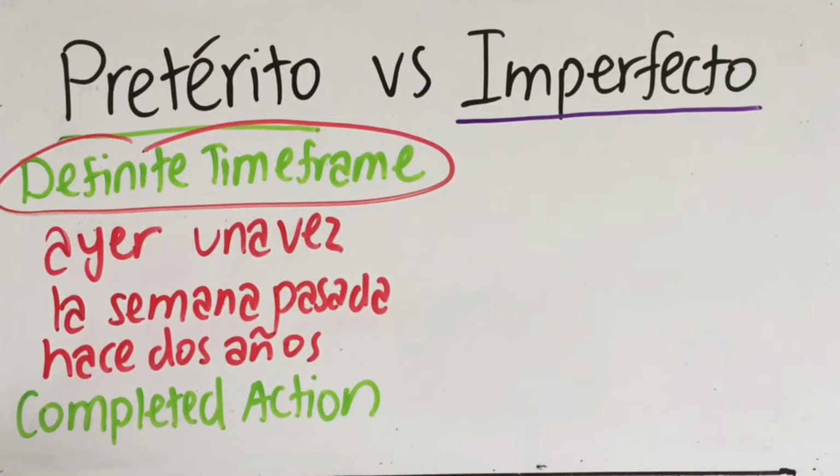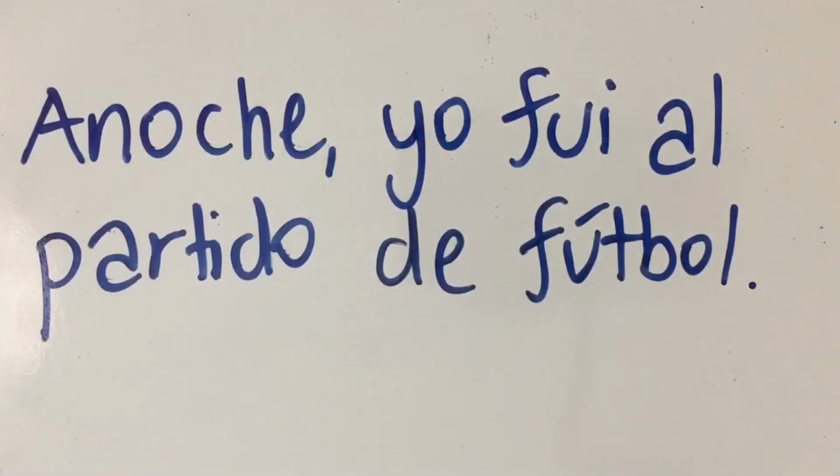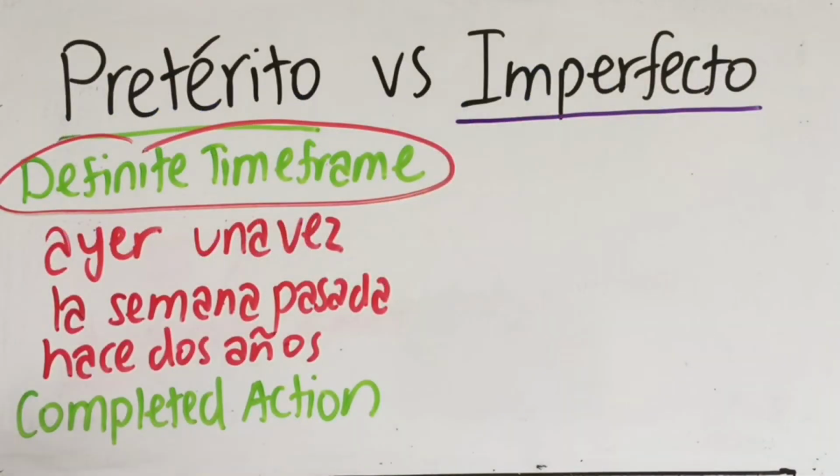Okay, the second key characteristic of the preterite tense is that there's a completed action. It happened in the past and it's over. So in that last example, I went to the game, it happened last night and it's completed, right? I'm not still going anymore because it's over. Now, most sentences in the past are, by default, completed actions like this, unless there are other clues in the sentence that suggest the action is ongoing or repeated, in which case you'd use the imperfect.